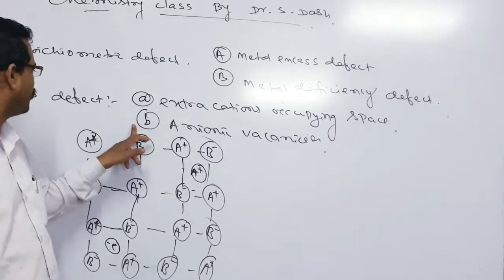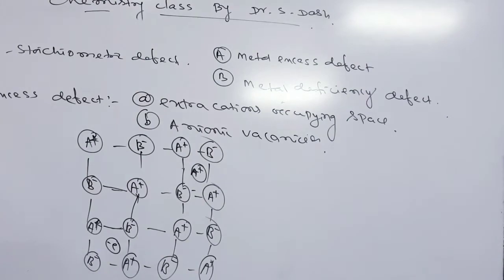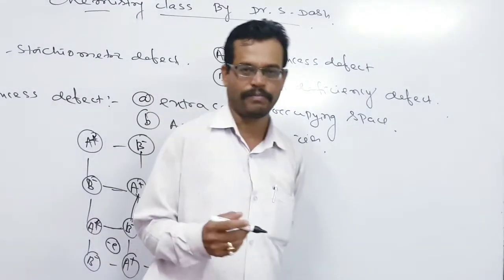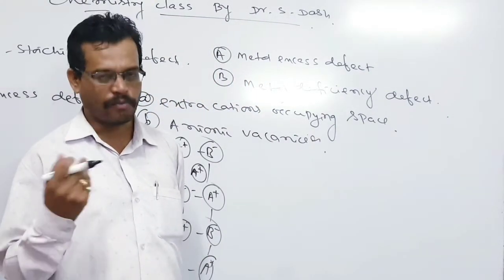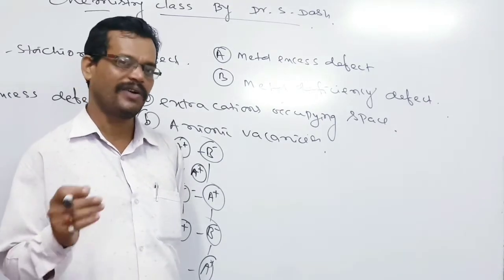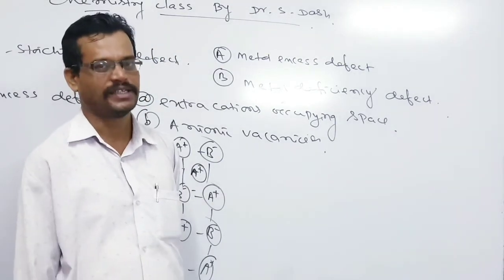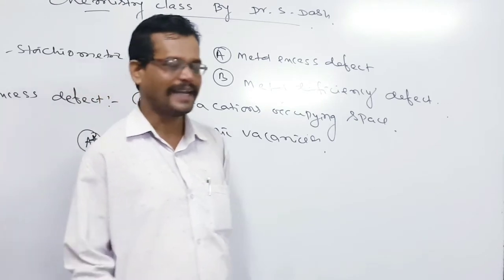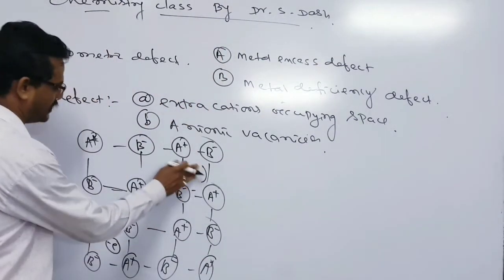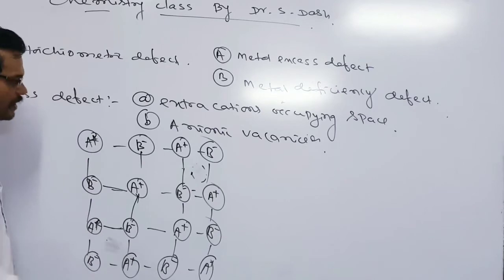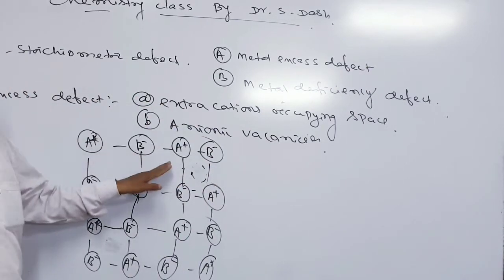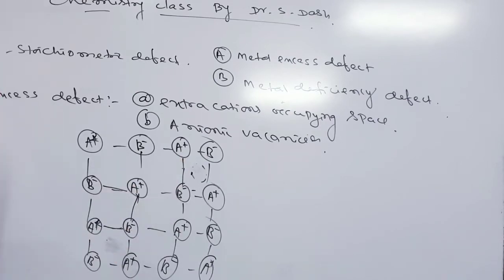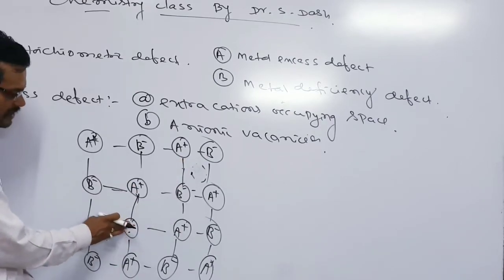Another category of metal excess defect is anionic vacancy. What happens here? In an ionic compound, an anion is removed, and in that place an electron remains, so that we get the anionic vacancy. For example, let us look at the same diagram I explained. This is the ionic compound AB. In this ionic compound, presently there is an equal number of positive ions and negative ions. Let us see this B minus, which has to be replaced.